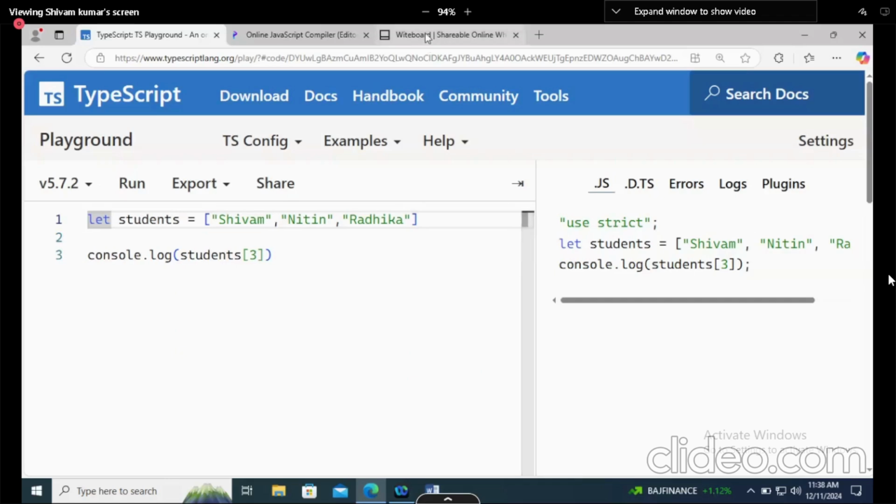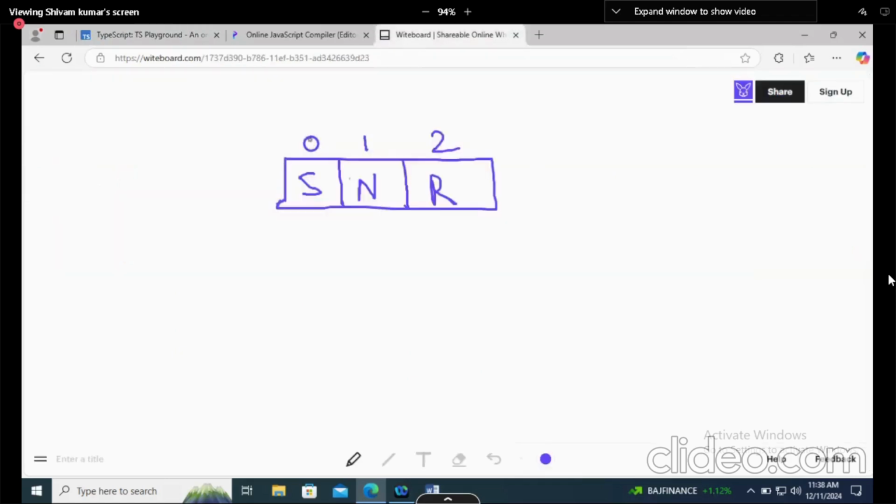But the question is why the indexing starts from 0 by default. How many of you know this answer? It is not by default. First thing: if someone tells you that this is by default in programming, then ask the developer why they kept it like this. There might be some reason, right? So today we are going to discover that reason. How many of you are from BTech CSE, Computer Science and Engineering? Please raise your hand. I will not ask any question.